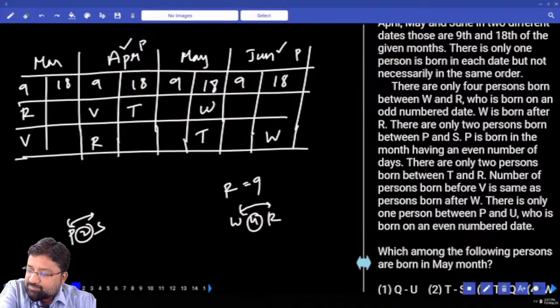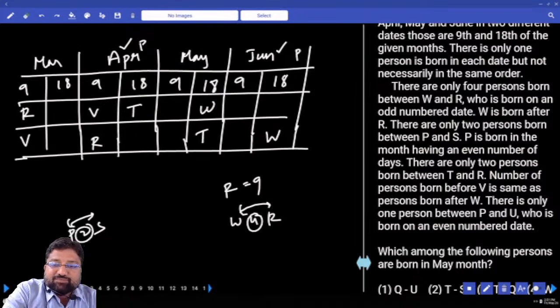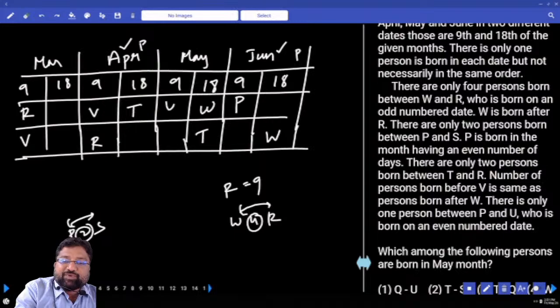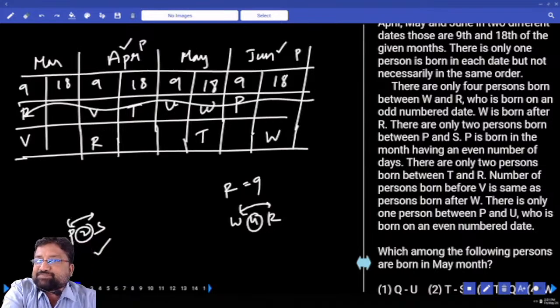There is only 1 person born between P and U, who was born on an even number date. Only 1 person between P and U, let's see. P is born either in June or in April. In the first case, April is not at all a possibility, so it should be June. If it is June, this is the only place to go for P, because this is U. But there is a problem with P and S. So in the first case, I will not get my answer.